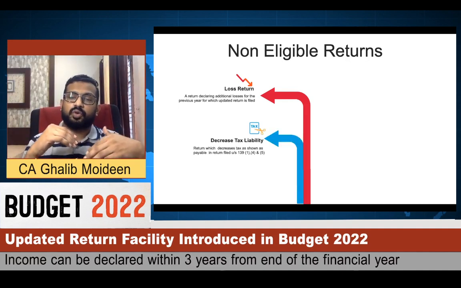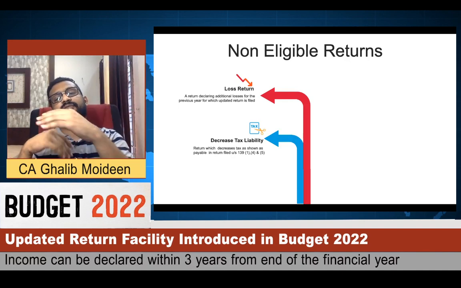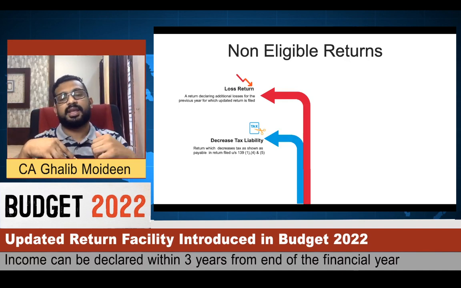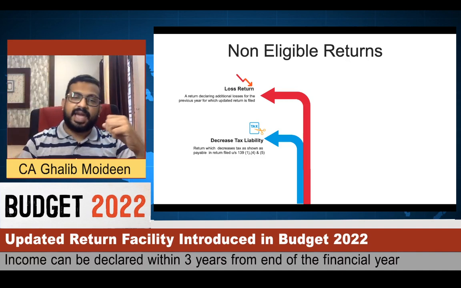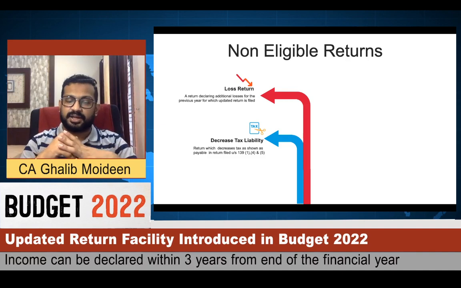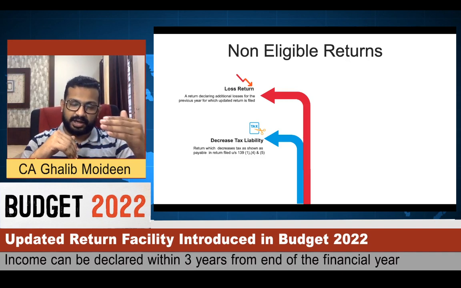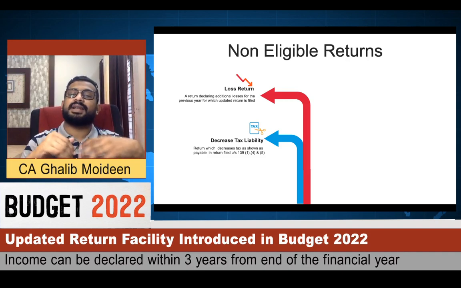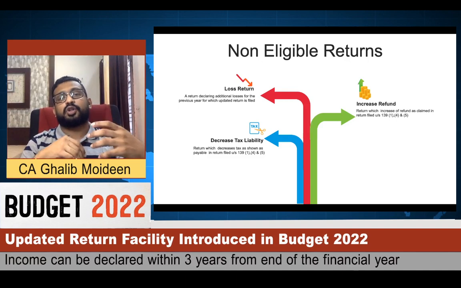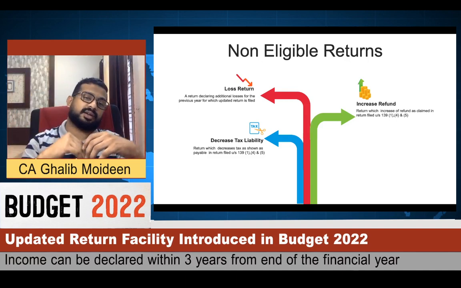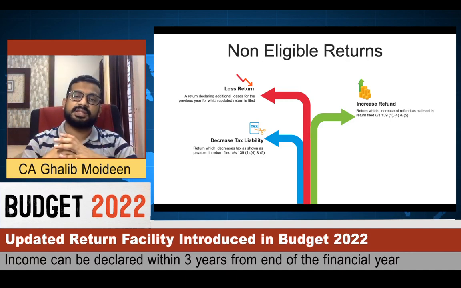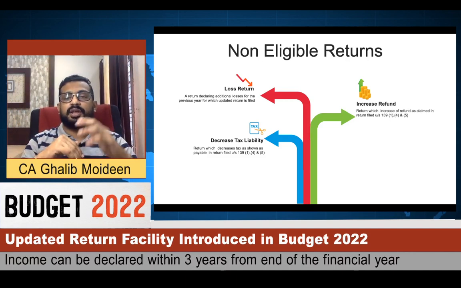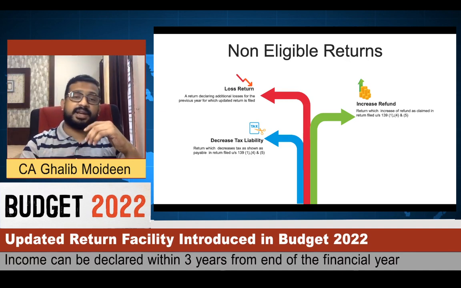If the return that you're going to file is making your already filed or already assessable tax lower, that is, you have filed an income tax return already, and by filing this new updated income tax return, the tax liability that you had to pay in the original return is being revised or reduced, you are not eligible to file such an updated income tax return. And also, if the refund already claimed in the original return is being increased through this updated income tax return, you are not eligible to file an updated income tax return.